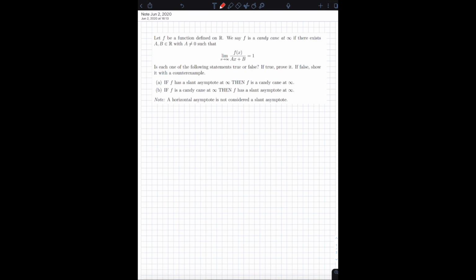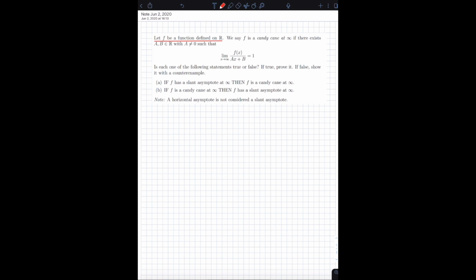So the question says, let f be a function defined on R. This is just typically defining what a function f is. And it says that we say f is a candy cane at infinity if there exist real numbers a and b, where a is a non-zero real number, such that the limit as x approaches infinity of f of x divided by ax plus b is equal to 1. So this is just a new definition. The question is just giving us a new definition of what it means for a function to be, let's say, a candy cane at infinity.